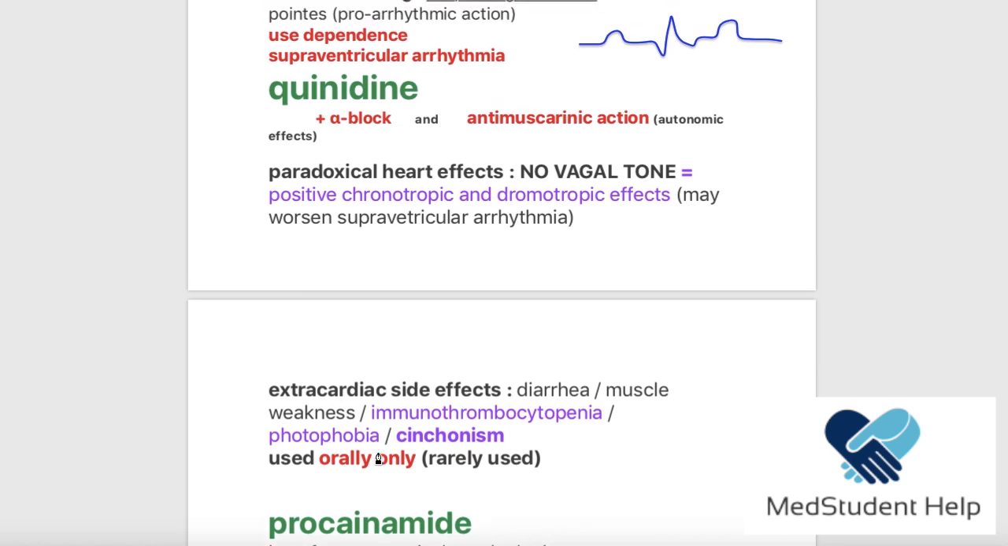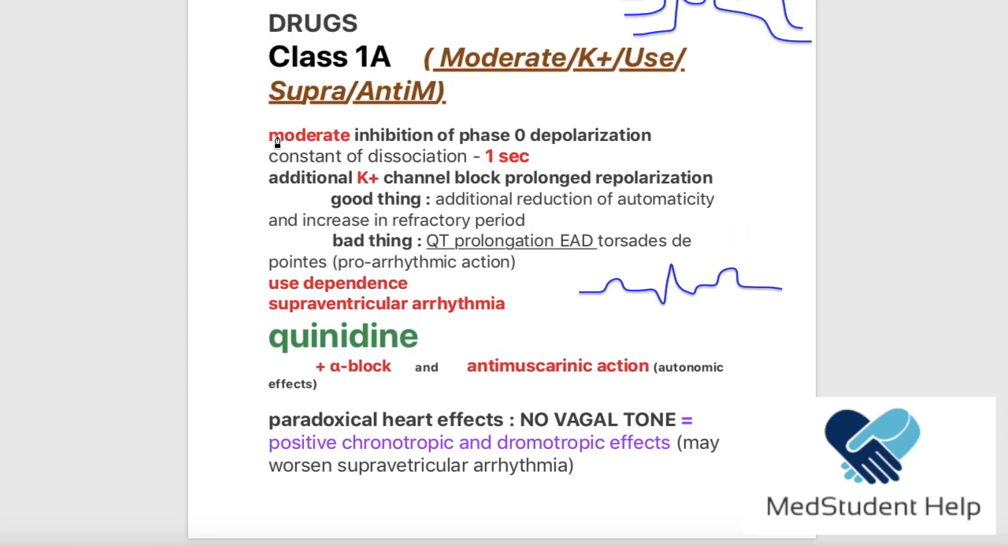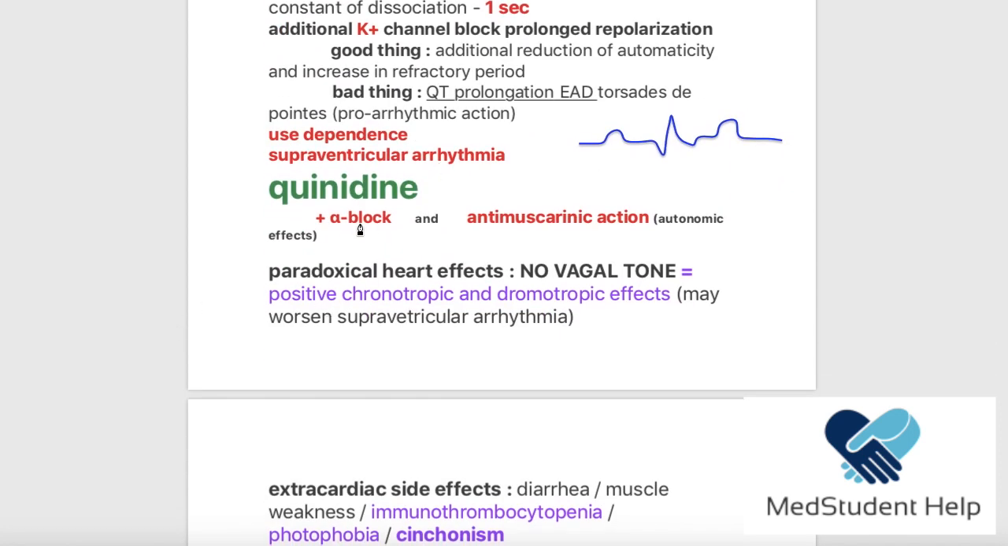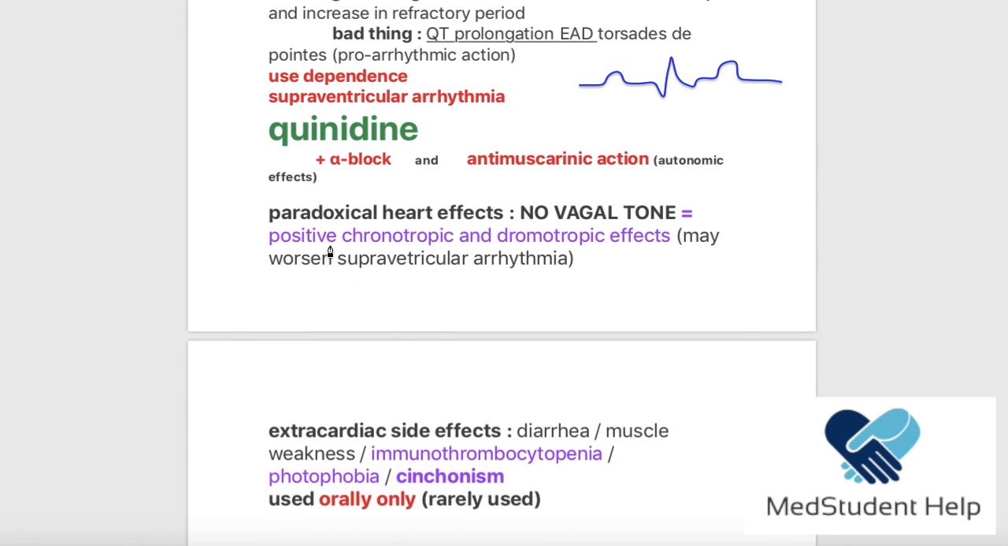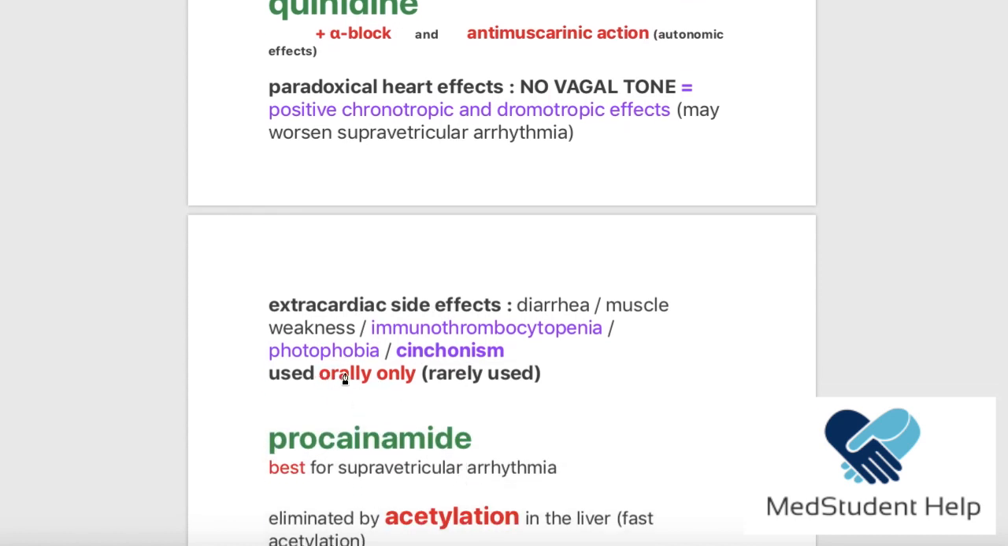Okay, now let's see. If I was freaked out and I didn't want to memorize a lot about this topic, I would say, okay, so we have the quinidine, it belongs to class 1A, and it also blocks the alpha receptor, muscarinic receptor, causes paradoxical heart effect, and extracardiac side effects like the cinchonism, and it is given orally, and it is not even important to mention that it's given orally anyway.